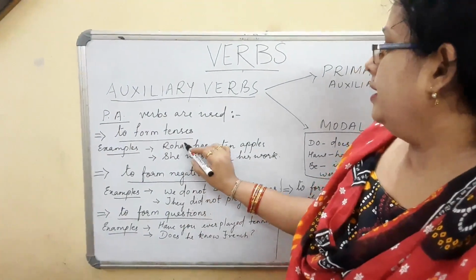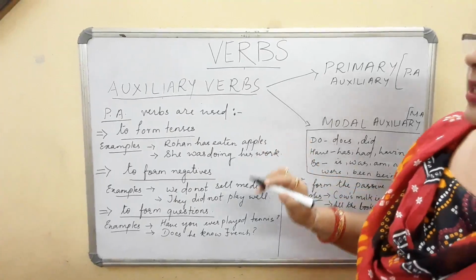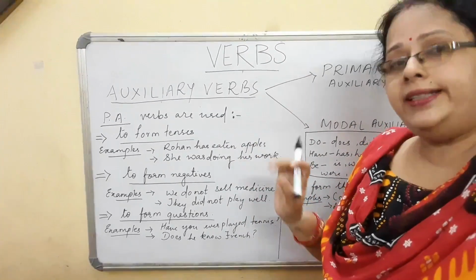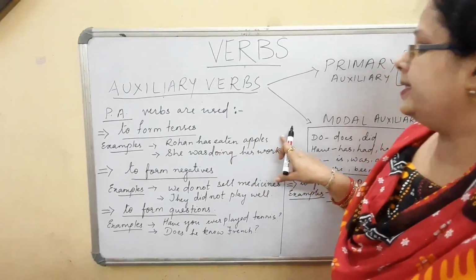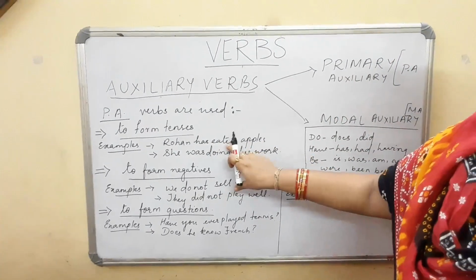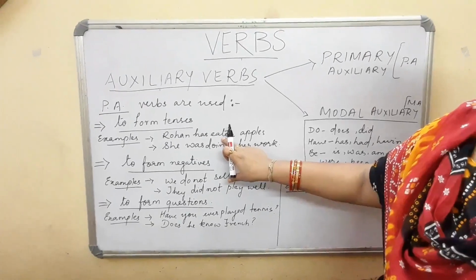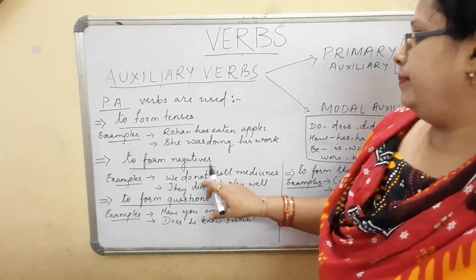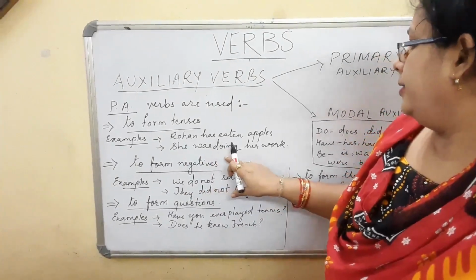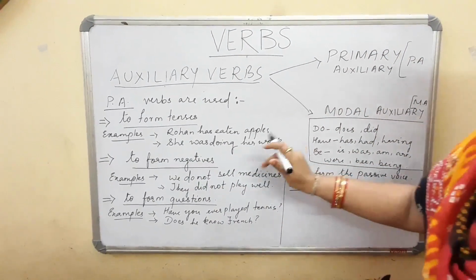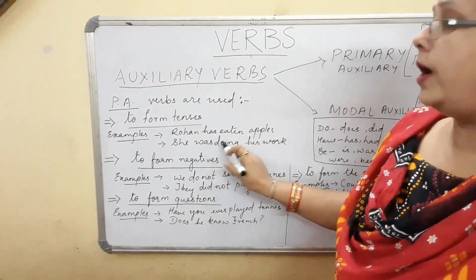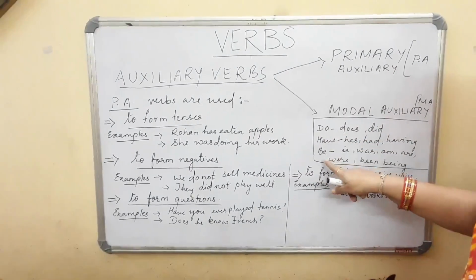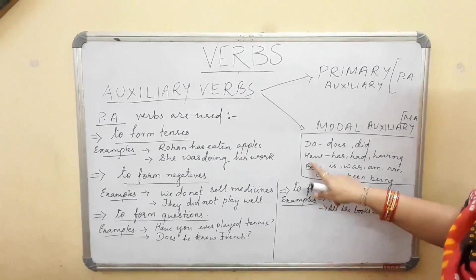For example, Rohan has eaten apples. Now, has eaten. I am not going to brush you up on the tenses; you must know which tense I am using here. Has eaten: eaten is the V3 form. Remember, has plus V3, which tense? Rohan has eaten apples. She was doing her work. Here we have has eaten and here was doing. You must be understanding.